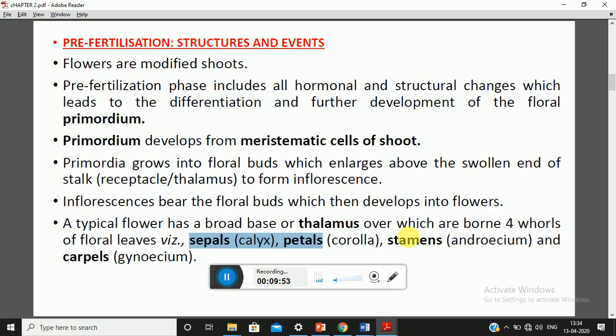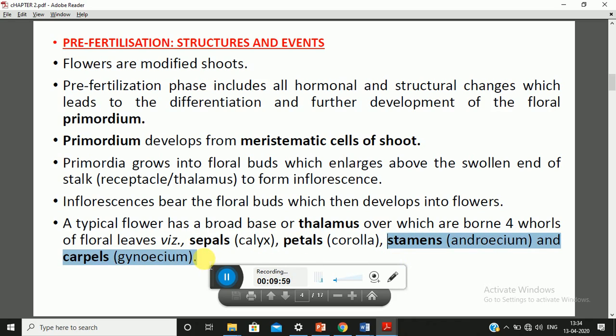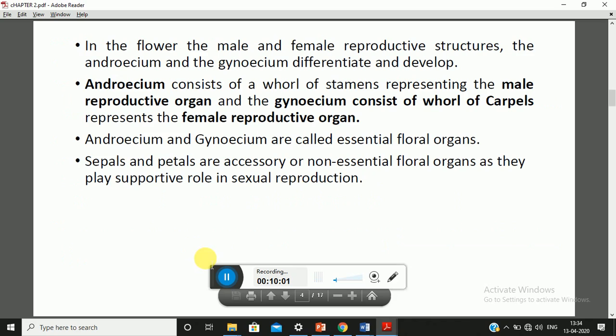So basically they are the sterile part of the flower, and stamen and carpel are considered the fertile part of the flower.